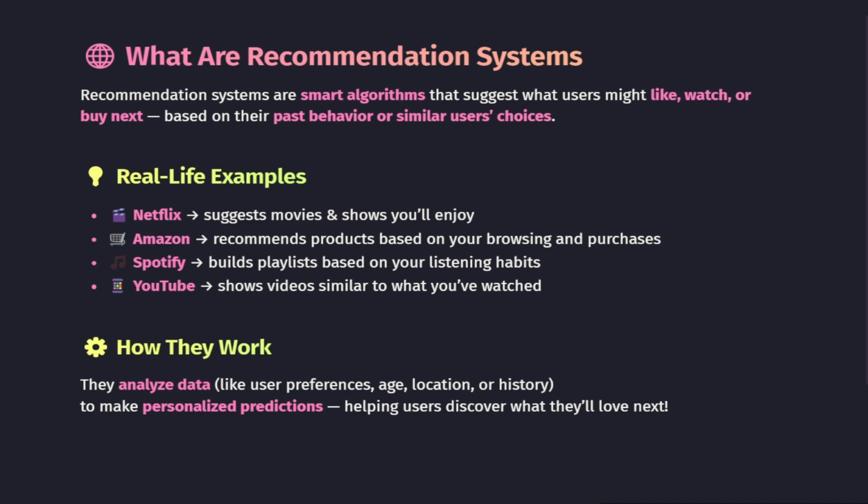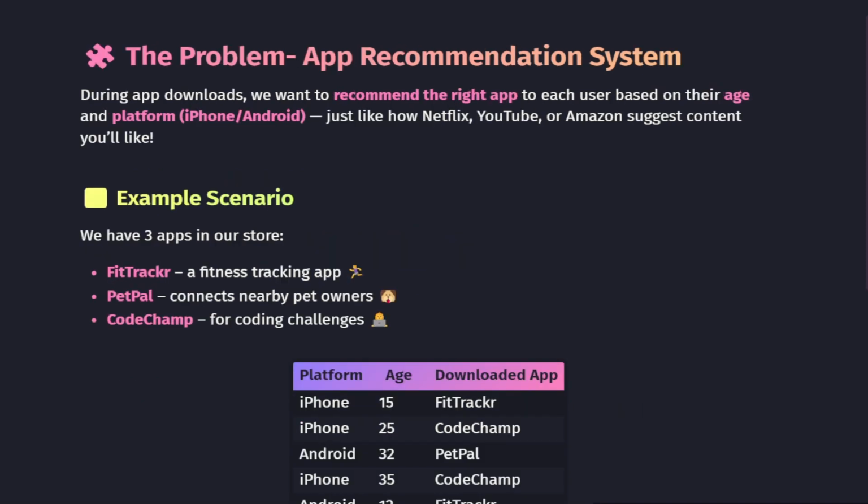Let's take a few quick examples. Netflix suggests movies and shows you will probably enjoy. Amazon recommends products related to what you have searched or bought. Spotify curates playlists based on your listening patterns, and YouTube lines up videos similar to what you have already watched. So behind every one of these suggestions, there's data being analyzed. Things like your preference, age, location, and history are used by these systems to make personalized predictions. In short, recommendation systems help users discover what they will love next and make the experience more personal and much smarter. Now let's see how we can apply this concept in our own example, an app recommendation system.